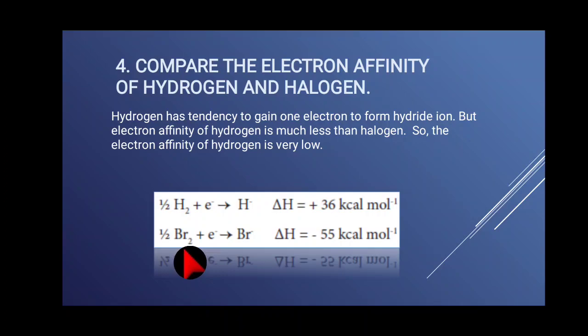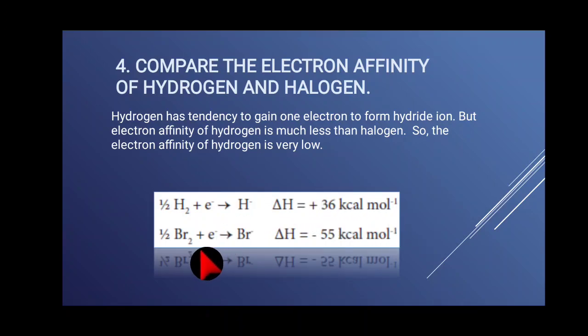The halogen is bromine. One electron is added to the hydrogen. It gives a negative charge. That is called electron affinity. So how much energy is released? Delta H value is -36 kilocalorie per mole.